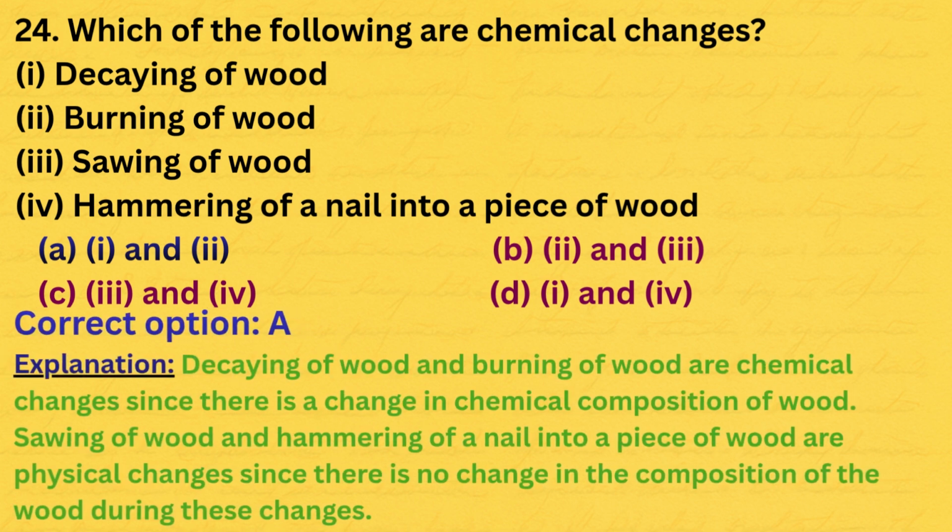Here is the explanation. Decaying of wood and burning of wood are chemical changes since there is a change in chemical composition of wood. Sawing of wood and hammering of a nail into a piece of wood are physical changes since there is no change in the composition of the wood during these changes.